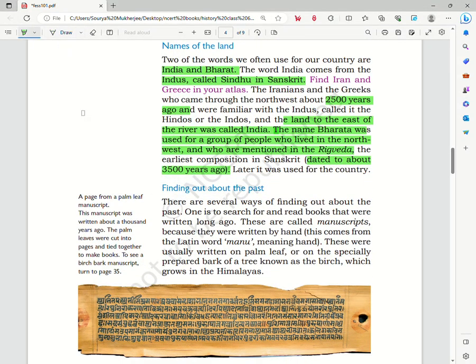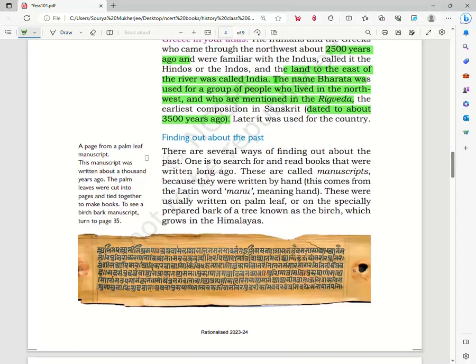Finding out about our past. So this is the next portion. Now before we continue, we can see that there is a picture and it says a page from a palm leaf manuscript. This manuscript was written about 1,000 years ago. The palm leaves were cut into pages and tied together to make a book. To see the bark manuscript, turn to page 35.